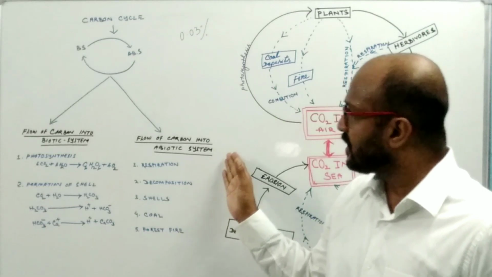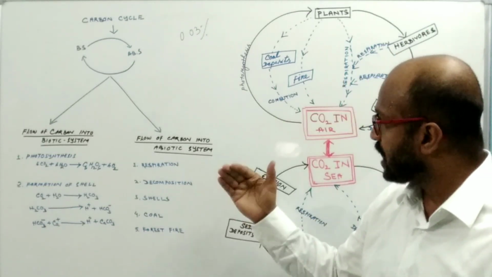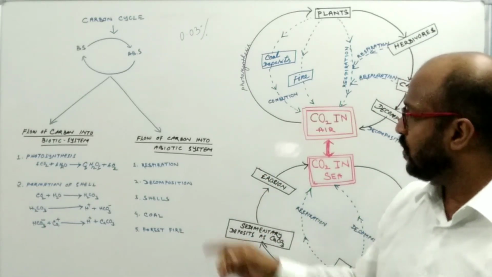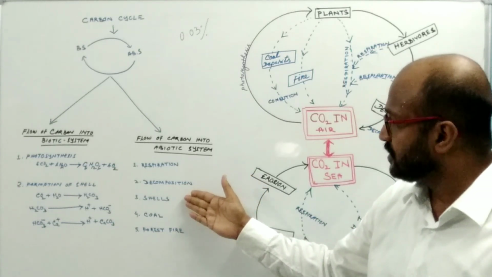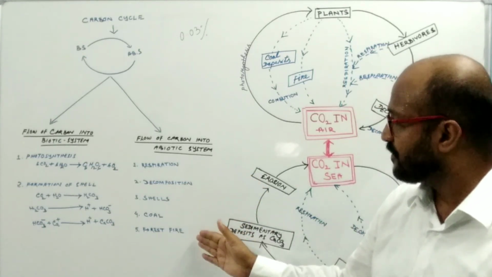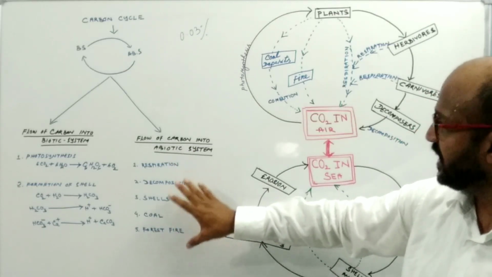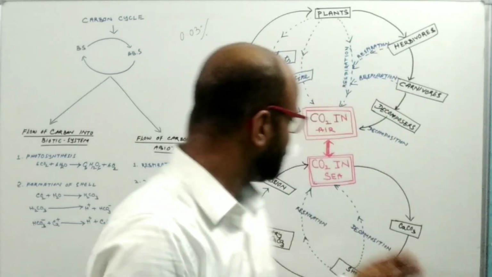And this is the other head, in which we are discussing how carbon enters into the abiotic system. There are different methods: respiration, decomposition, shells and coals, and forest fire. So these are the different ways by which carbon enters into the abiotic system.